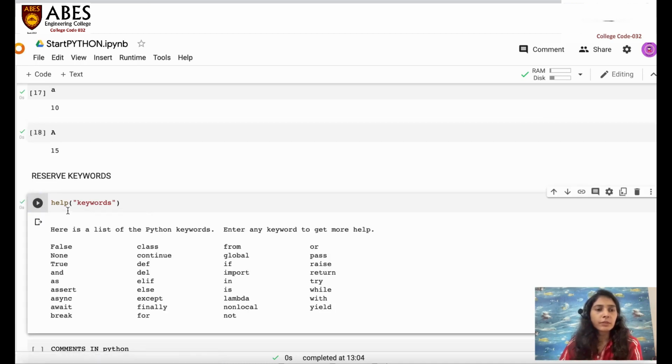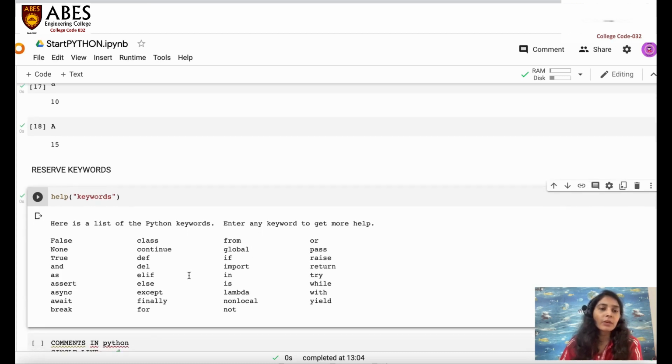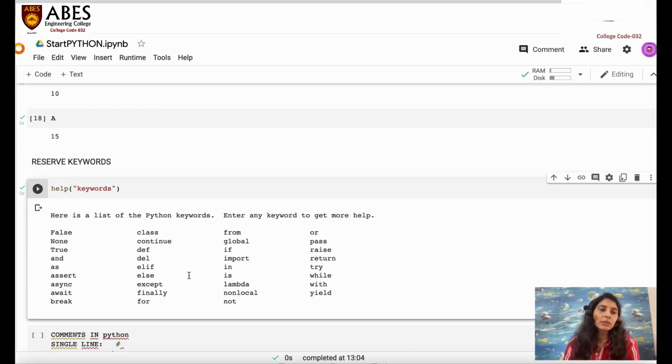So I just mention help keywords. So these are the keywords, and we cannot use these keywords as a variable name. This is an important thing, that we cannot use these keywords as a variable name.